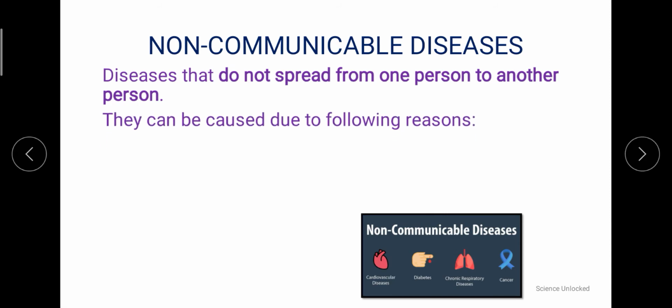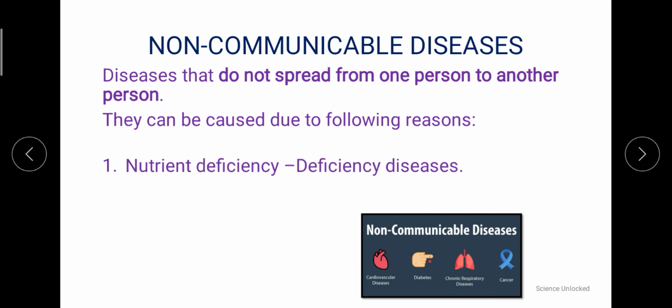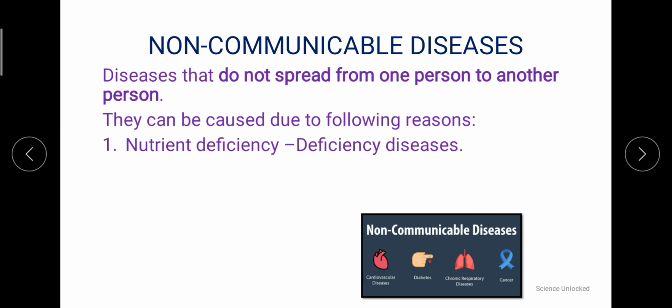Because they are non-carryable, they will not spread. Now, what are the different causes with which these diseases appear? It can be because of the deficiency of nutrients, which we talked about in the previous chapter, the deficiency diseases. Then it could be because of the malfunctioning of a body organ, the improper functioning of a body organ, where the body part is working but it is not sufficient as per the requirement of the body or the overall processing of the body.